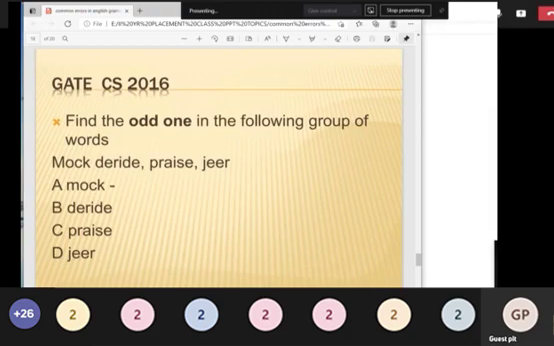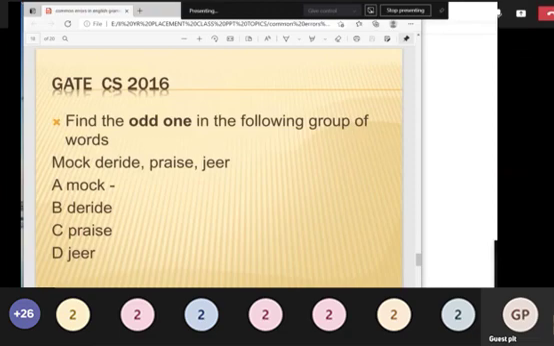Find the odd one in the following group of words. You have four words, and which one is odd? For this, definitely, only if you have a high knowledge of vocabulary can you find out. Mock and praise are easy words, but I feel students will find it difficult as they don't know the meaning of deride and jeer. If they don't know the meaning of these two, it is going to be a tough question. But what is the answer here? Praise, mock, deride, jeer. Three words go in one line: all mean mocking somebody. But praising is totally different. That is the antonym. These are all synonyms.